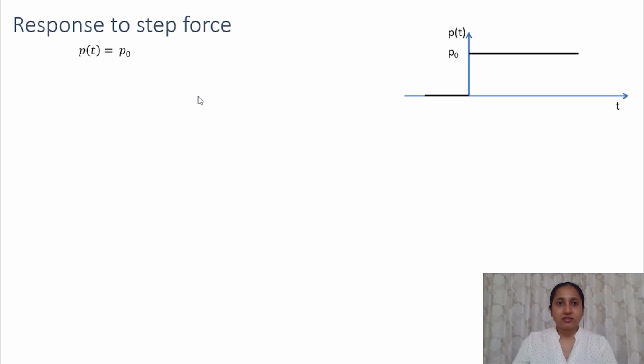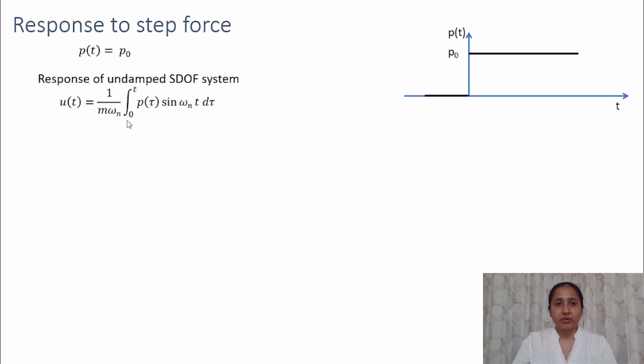So we can find this response using the Duhamel integral. The response of an undamped system is given by u(t) is equal to 1 by m omega n integral over time of p(tau) sin omega n (t minus tau) d tau. We know that this forcing function is equal to a constant p naught, so we can substitute and carry out this integral.